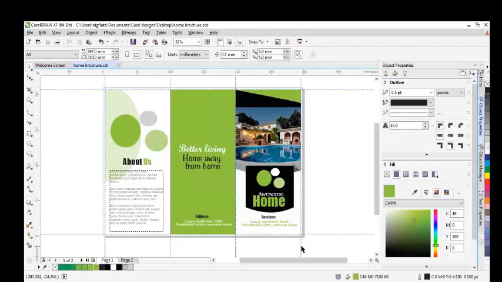I have made it in a way that whether you are new or this is the first time of using CorelDRAW, you can be able to do it. Let's dive in.